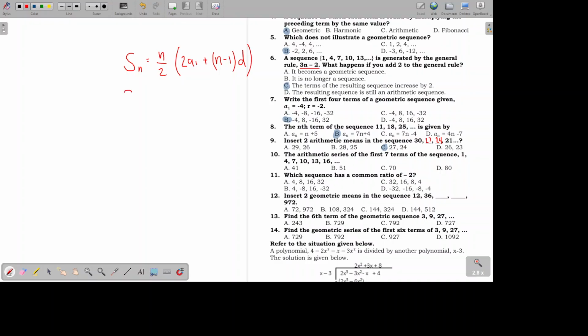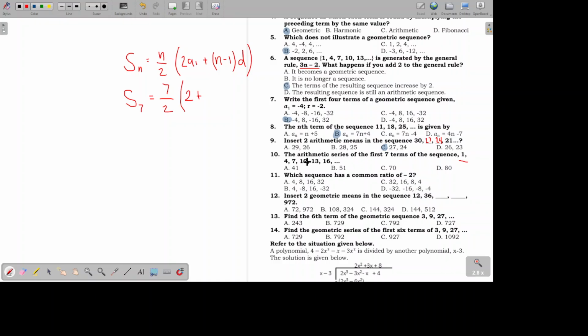And since we're looking for the sum of the first 7 terms, we have to replace n with 7. And since we know that a sub 1 is 1, 2 times 1, okay, it's here, baka mamaya sabihin nyo saan galing yan. Okay, so the first term is 1. So 2 times 1 is 2 plus n is 7. So 7 minus 1 is 6. So 6 times the common difference. So what is the common difference? The common difference is, pag minusin mo lang yung succeeding sa preceding, 4 minus 1 is 3.